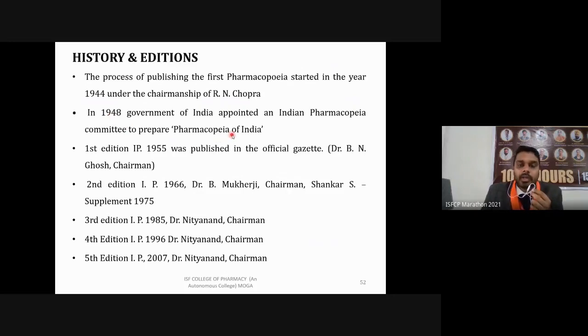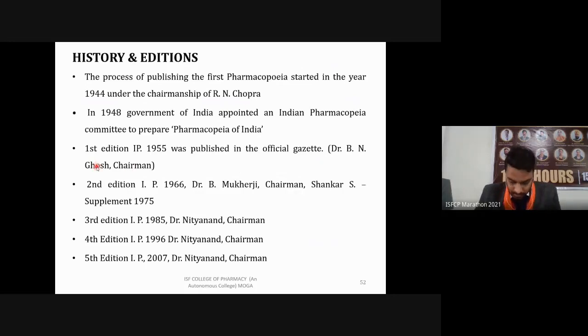After a few years of work, the first edition of the IP was published in 1955 as an official gazette under the chairmanship of Dr. B.N. Ghosh.